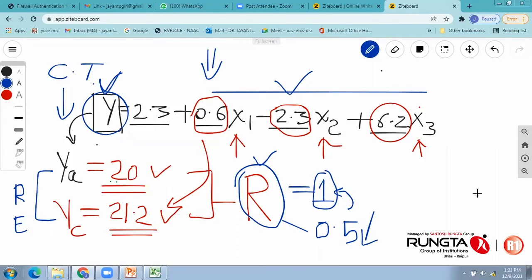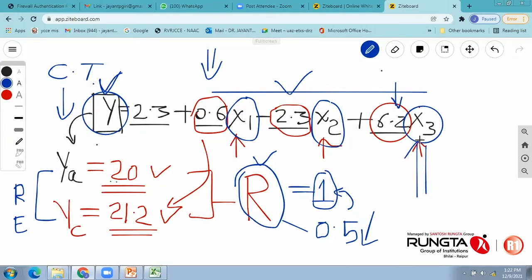So for example, in this case, the maximum coefficient over here is 6.2. So the most sensitive variable over here is x3. The next important is 2.3, so the next sensitive variable is x2. And the last one must be x1. So practically, while working with experimentation, as a researcher or as an industry, they need to focus on x3 first.